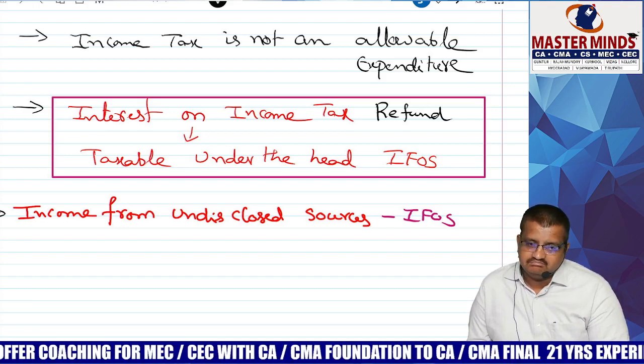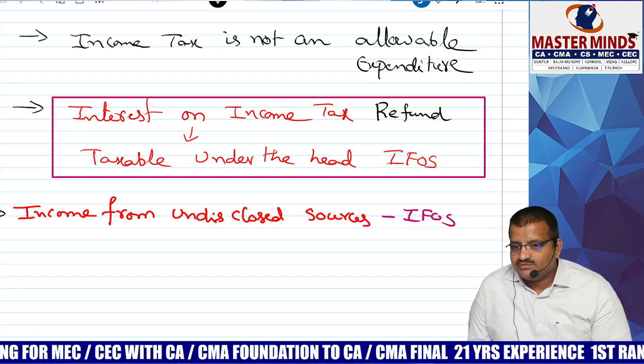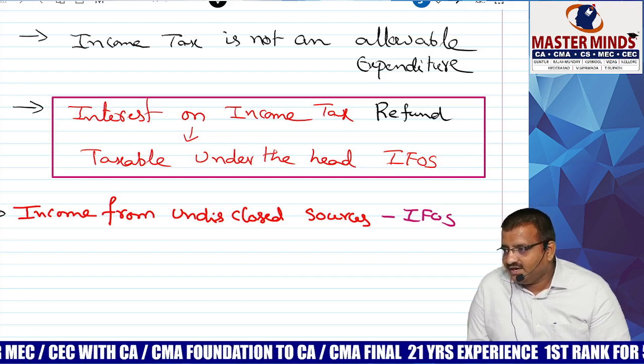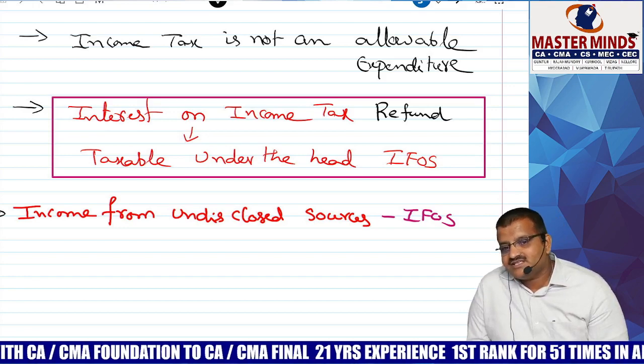Salary? I don't know. She is not telling because that is black money for the last 10 years. House property, I don't know. PGBP, I don't know. Capital gain, I don't know. Other sources, we don't know, because I don't know what the nature of income is.